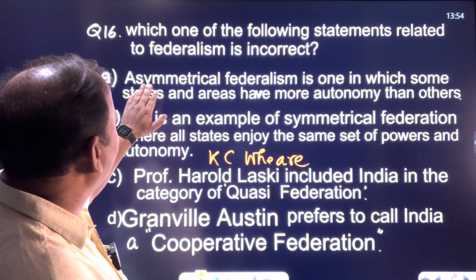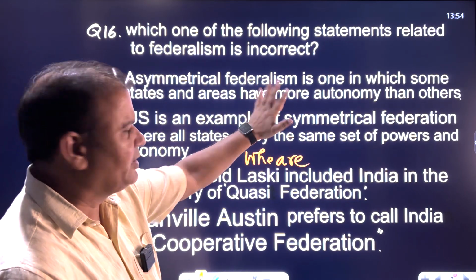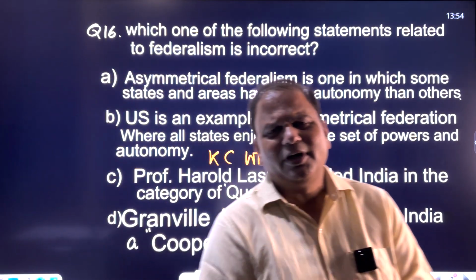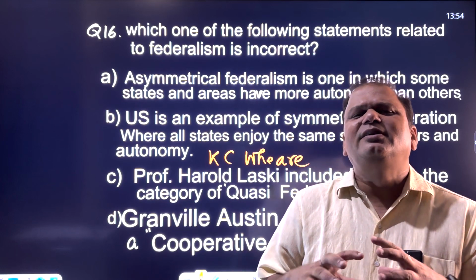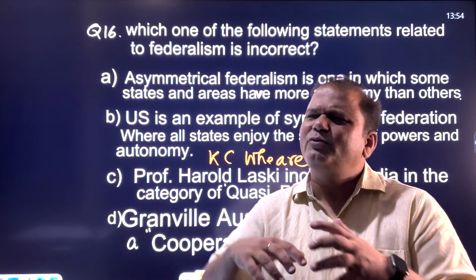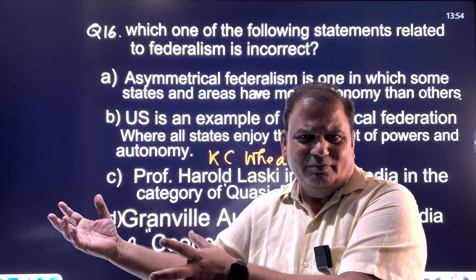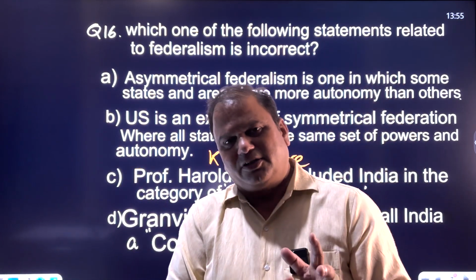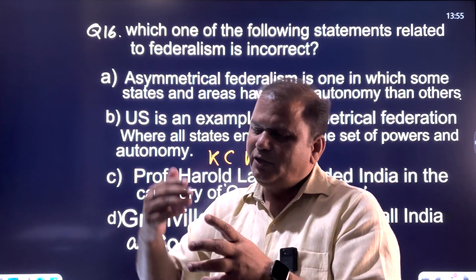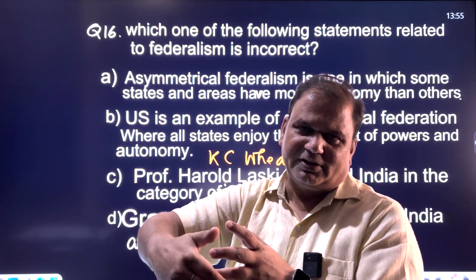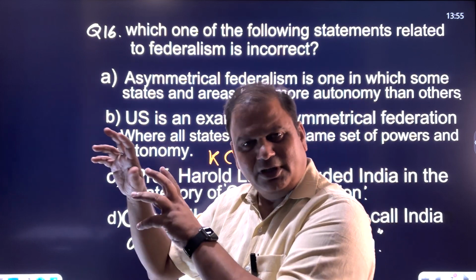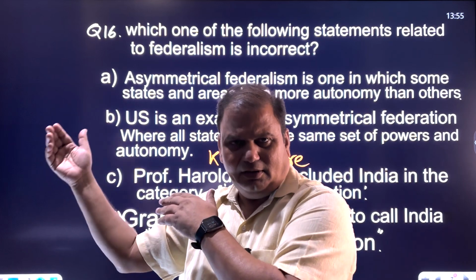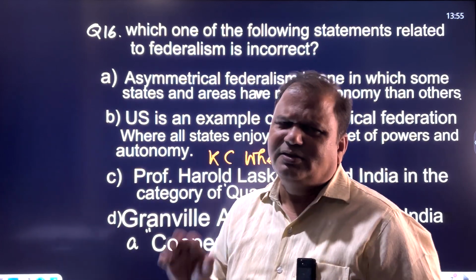So India can also be called asymmetrical federalism. Although India is nothing but a type of centripetal federalism. Centripetal means it was initially unitary. The British government was a unitary setup; when a unitary structure transforms into a federation and the provinces transform into states, with the residual power vested in the center, that kind of federation would be called centripetal.